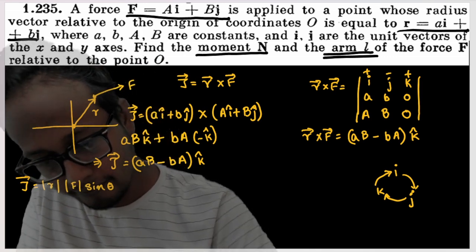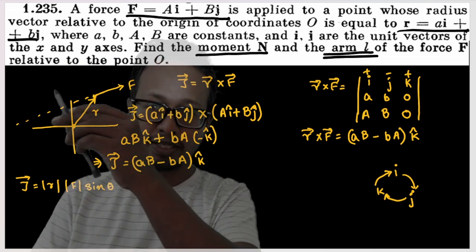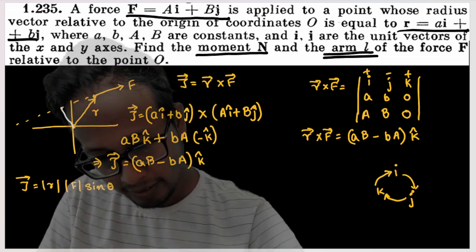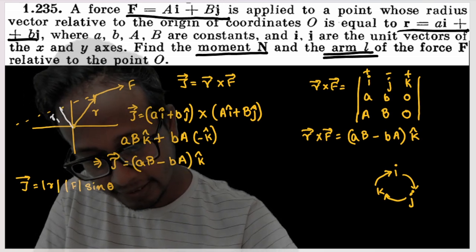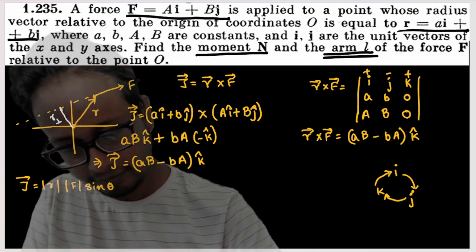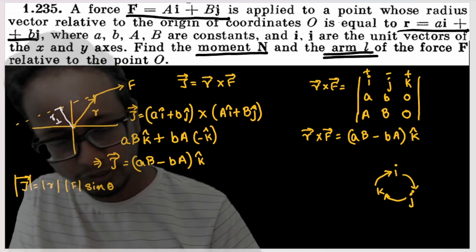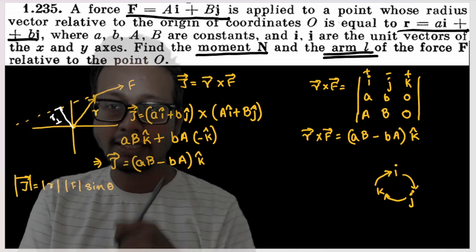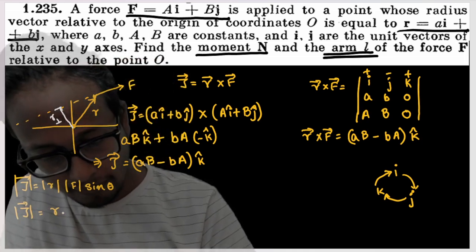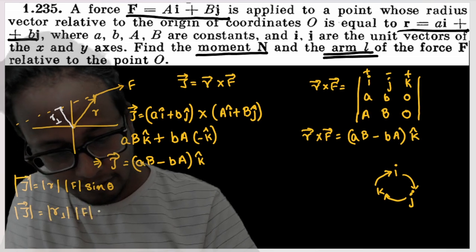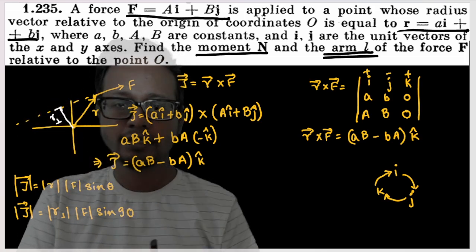So this is the line F. Now I have to take the component of this R perpendicular to the force vector F. Whenever I do that, a line will come, isn't it? The component of R perpendicular to F is nothing but this line, and this line is nothing but arm length L. Okay, understood? And to find out the magnitude, we simply use this formula: magnitude of torque is equal to magnitude of R vector into magnitude of F vector into sine theta. Now see, if I use R perpendicular, can I say torque is equal to R perpendicular into F into sine 90? Because the angle between R perpendicular and F is already 90, so it will be sine 90.